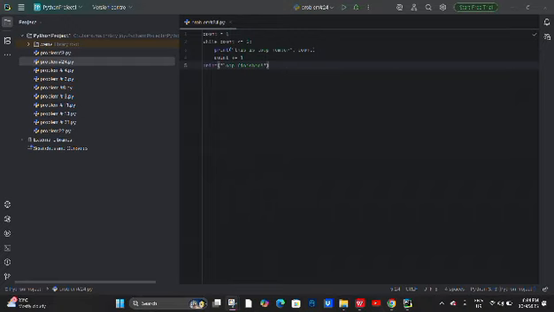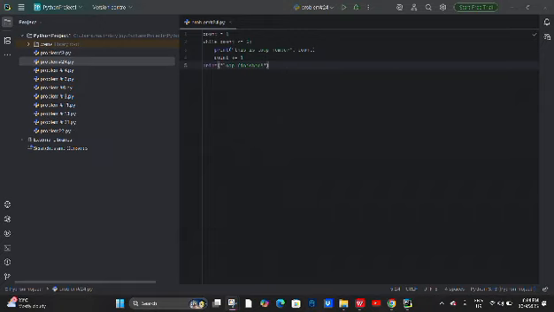And the fourth line adds 1 to the value of count after every loop. So, without this line, the value of count would stay the same and the loop would run forever.